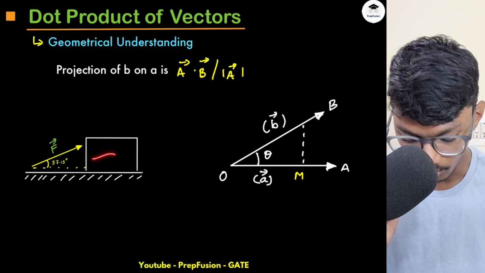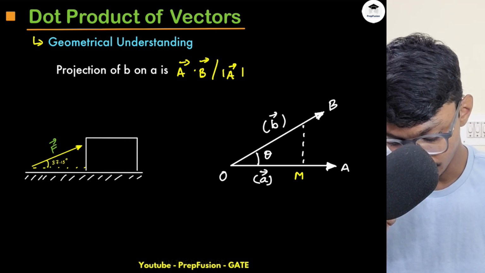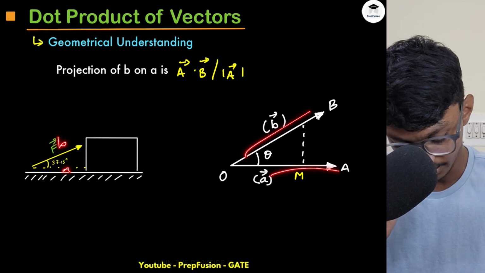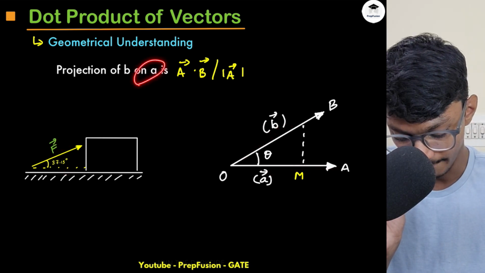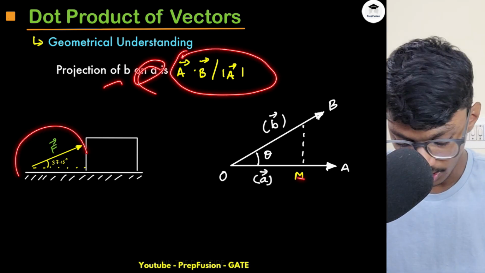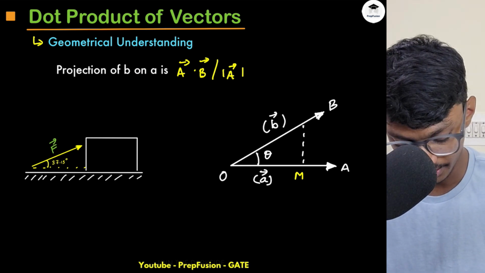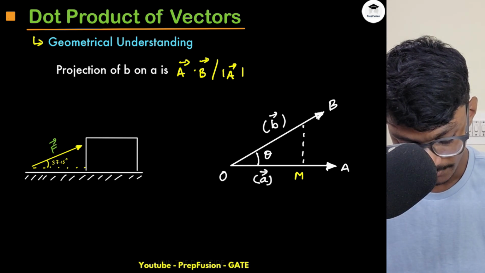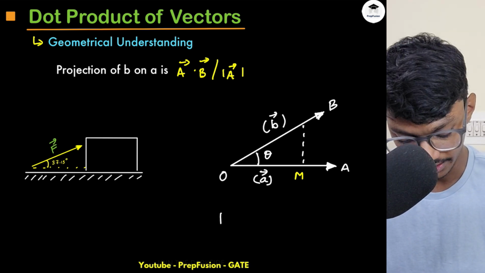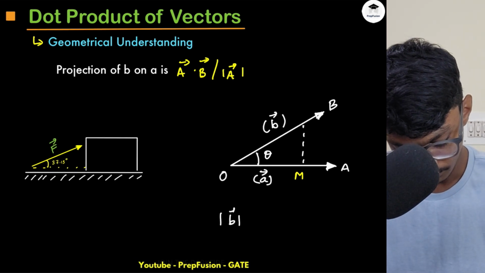If I'm only concerned with the x direction, I can write it like this: this is the b vector and this is the a vector, and the projection of b on a will be represented like this, a dot b divided by mod of a. How can I break down this component? You can break it down like this: the projection of b on a is a dot b divided by mod of a, or you can write magnitude of b vector cos theta.